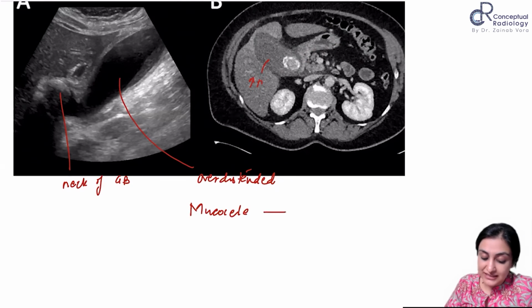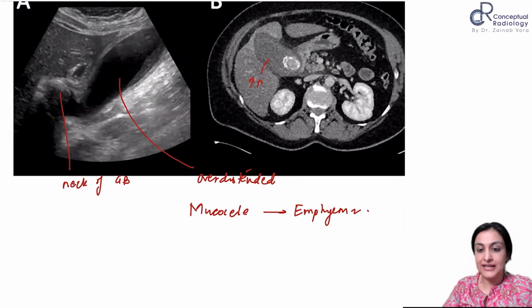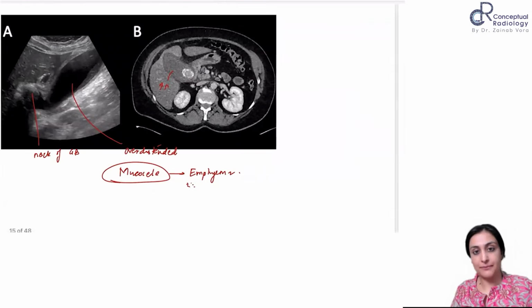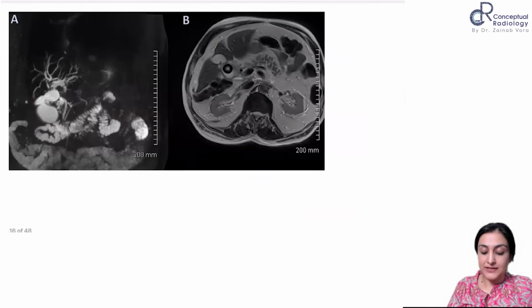If this mucocele now starts to show you debris inside, then you will call it empyema. Then you will see adhesions within it, right? So then you will start to see adhesions inside, right? So this is a mucocele at this stage, and when you start to see a lot of debris, that is empyema. Okay.